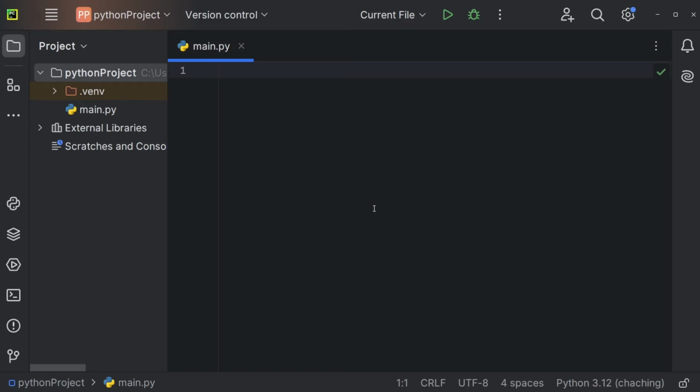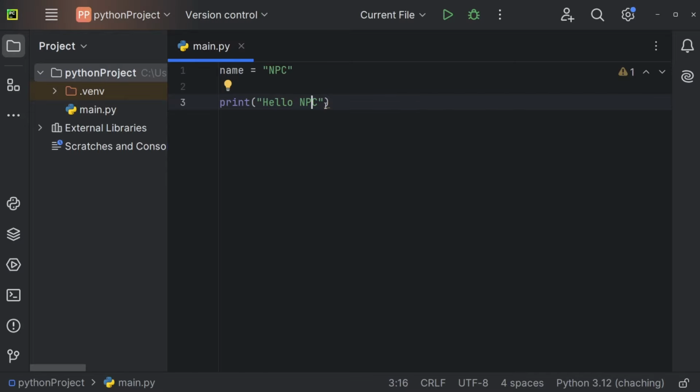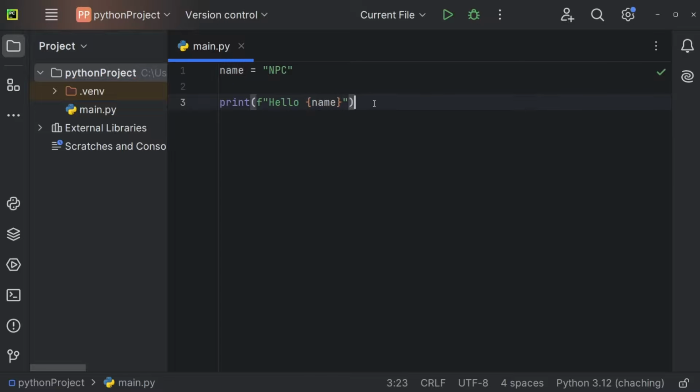Let's now understand f-strings in Python. Imagine you have a variable name, for example, that is going to be equal to NPC. And now you want to print out this variable, and maybe you want to say hello NPC, for example. But we want to use the variable within the string. In order to include this variable within the string, we can use an f-string, and once we use an f before a string, we can use those brackets within the string, and within those brackets we can now access our variables, for example, name.